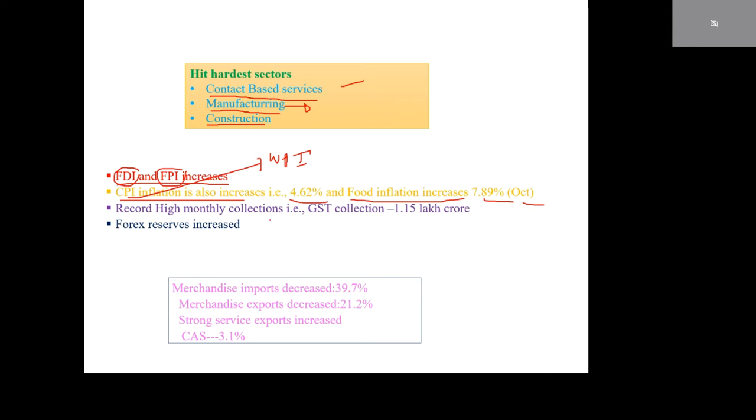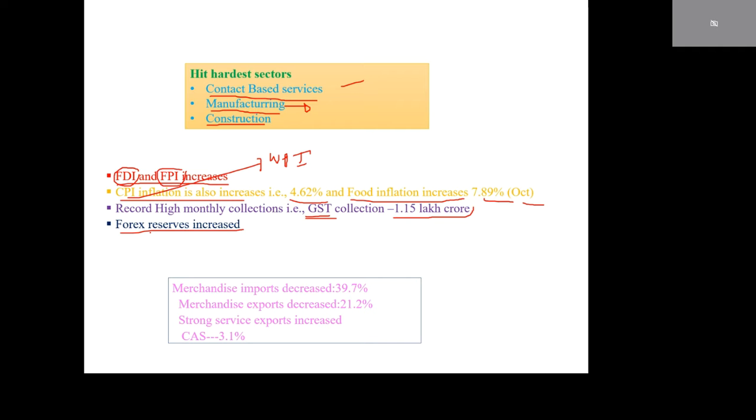Recorded high monthly collections. GST means Goods and Services Tax. GST collections increased, high monthly collections, that is 1.15 lakh crores. This is also useful to increase our GDP growth rate at constant prices.